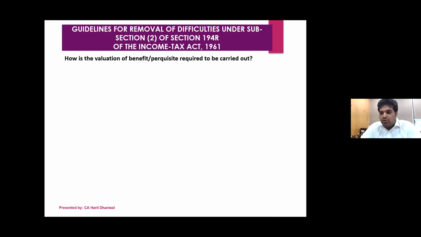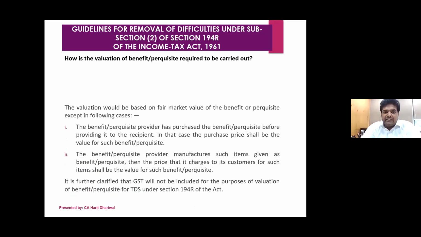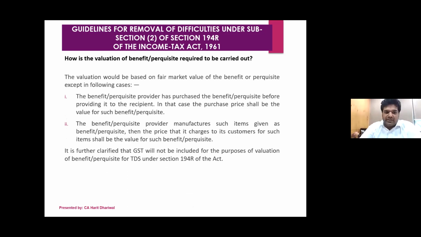The most important question that we all had when the section came out was about valuation. How to value this benefit and perquisite? Again, they have clarified here that there are two cases. One is that you purchase something, for example, a laptop or a watch, and then you give it to person X. In that case, the purchase price shall be the value of such benefit or perquisite.